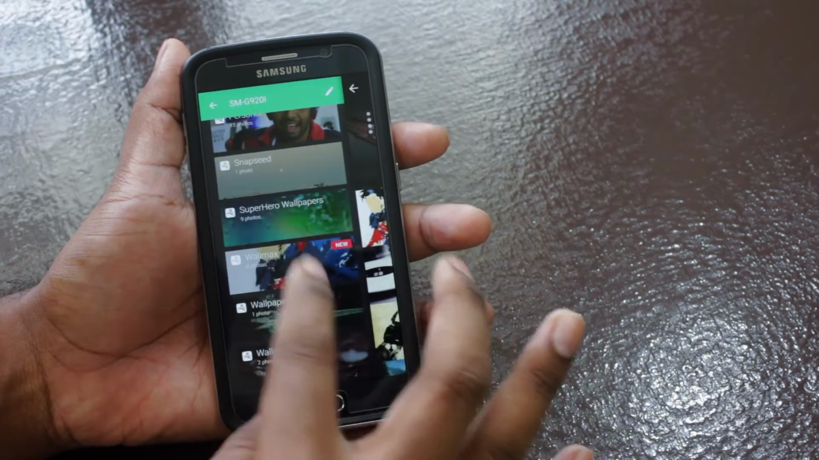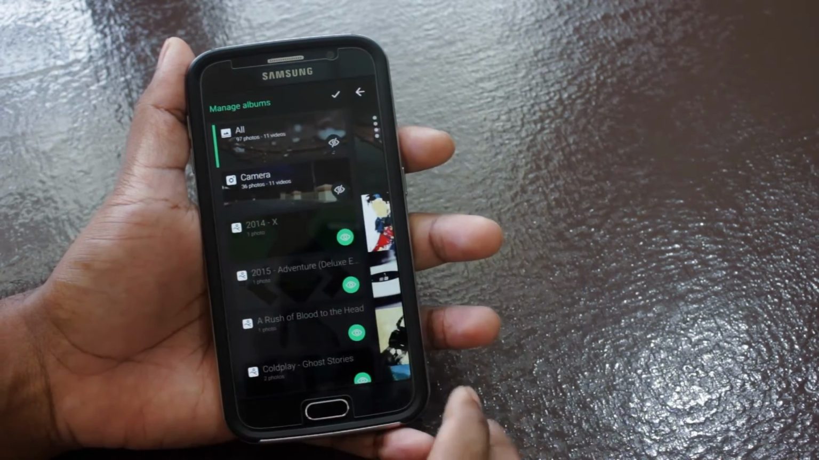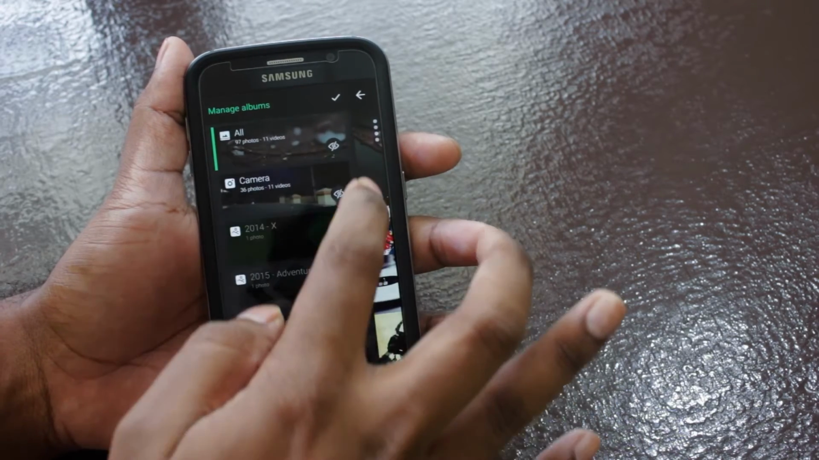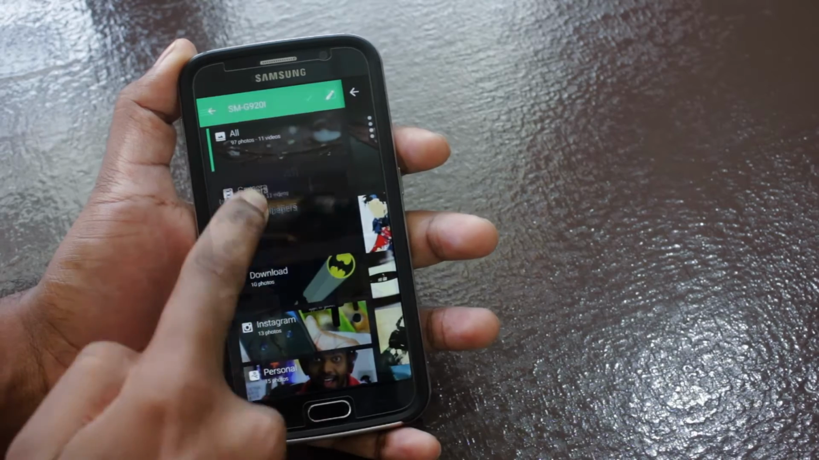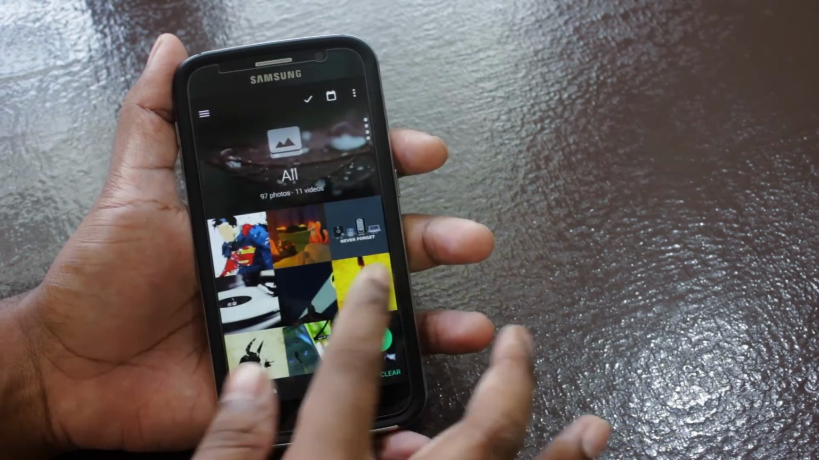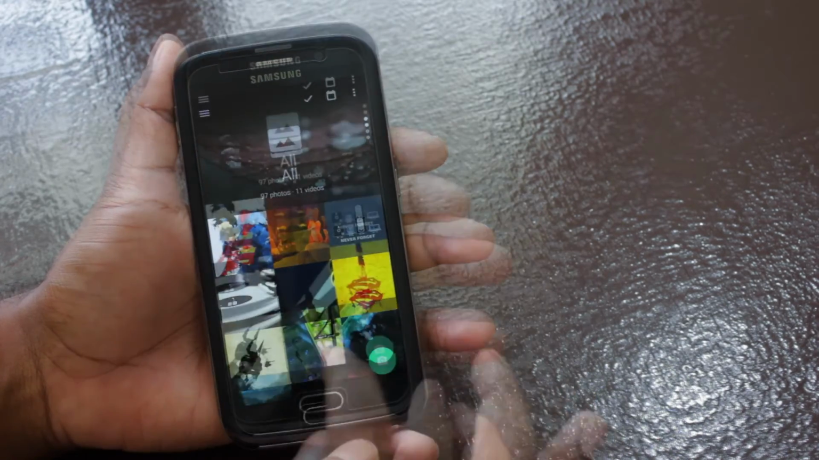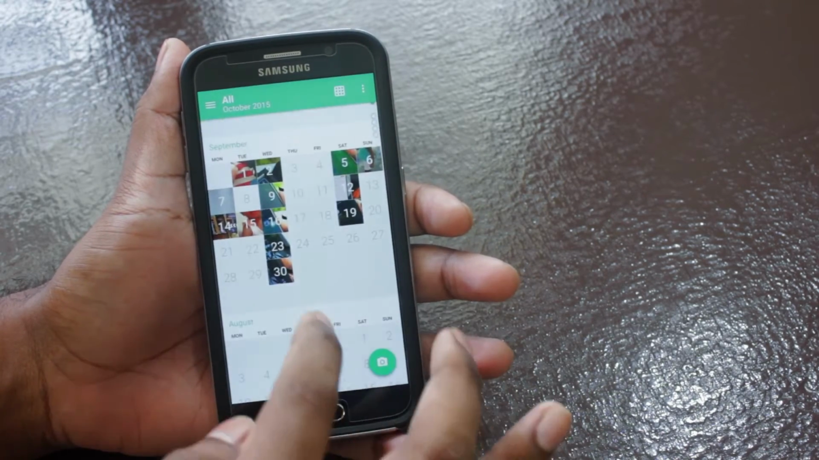Now once you go into the app, swiping to your right will get you to an album view from where you can also choose to hide the unwanted albums and long press to rearrange the albums. Now swiping to your left gets you to the basic filter options based on location and also just to view your pictures or your GIFs or your videos. Now you can also view your pictures based on dates using the calendar view, which is pretty useful in my opinion.